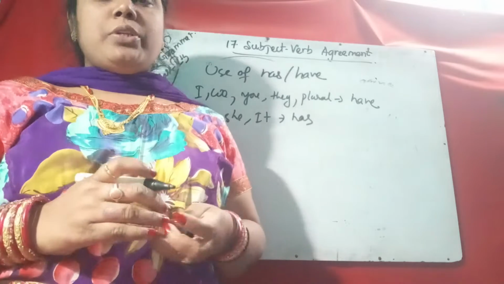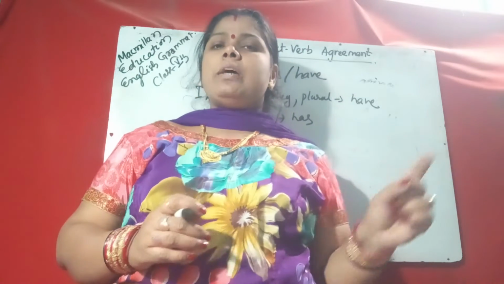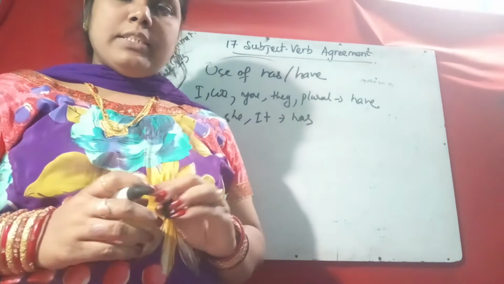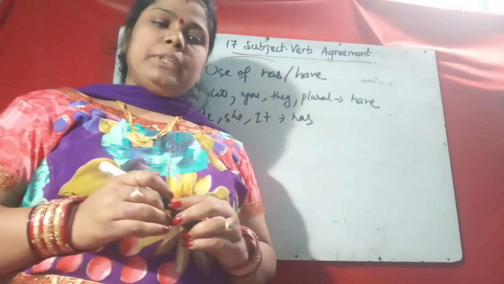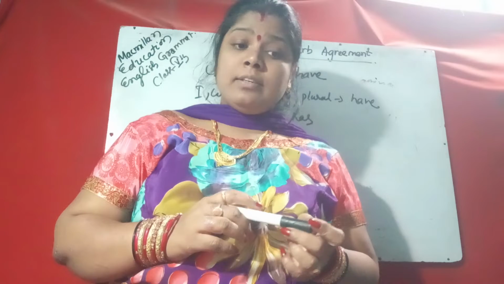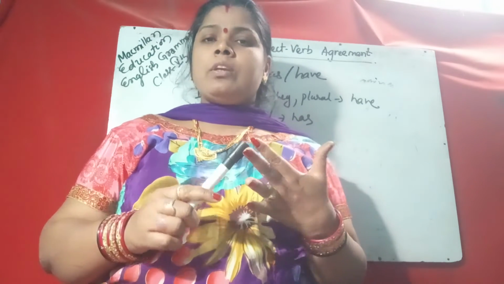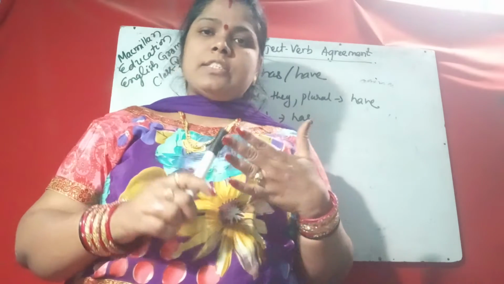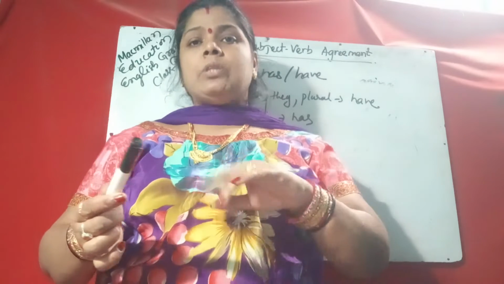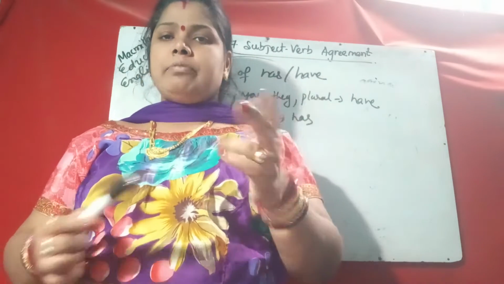So, some points to remember. By using the subject verb agreement, you have to remember some points. What points? If the subject has two nouns or pronouns joined by and, we use a plural verb. I said Ram has or I have. Suppose I and Ram and Sam, so they are plural. In that case, you will not use has, you have to use have.